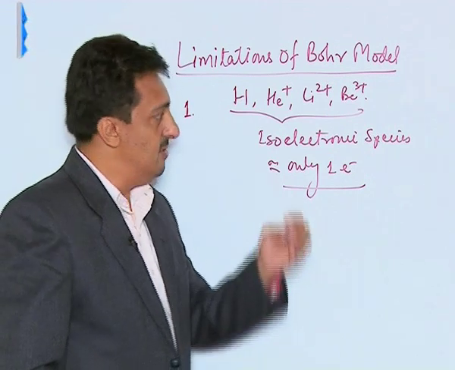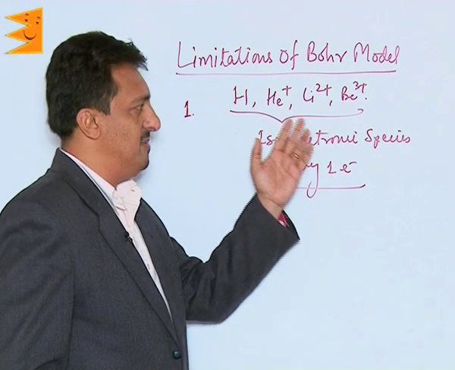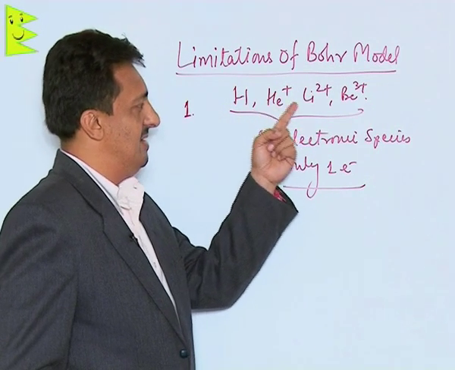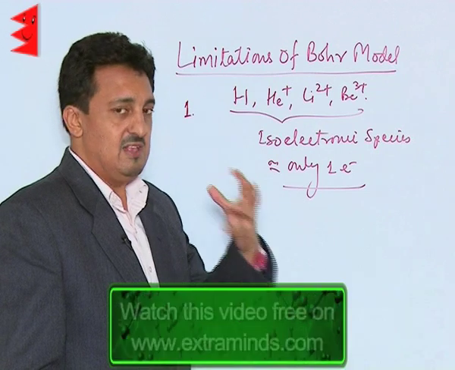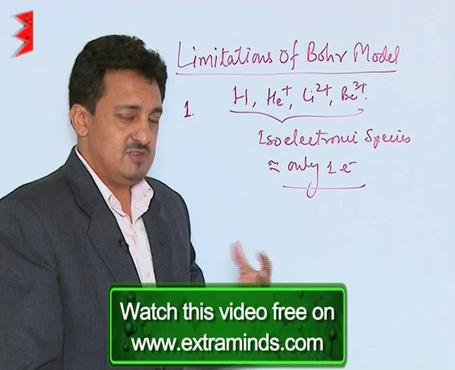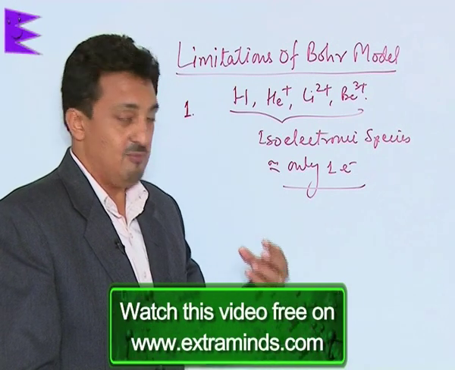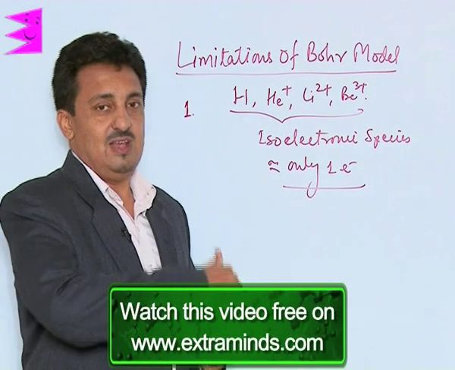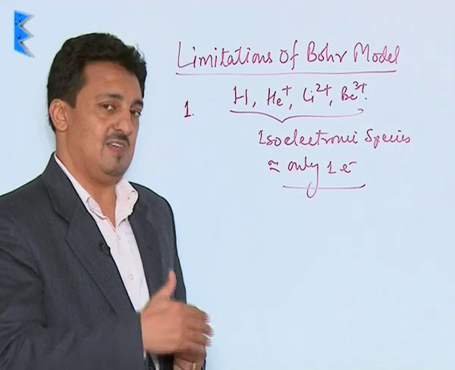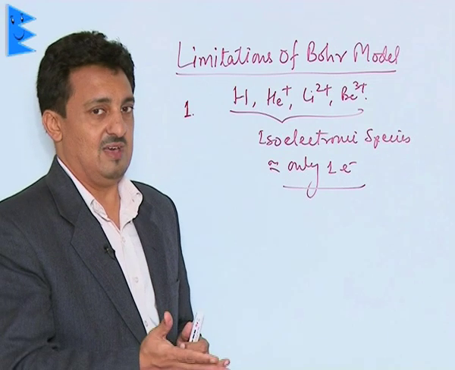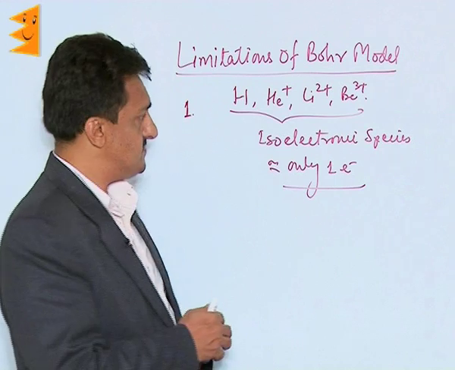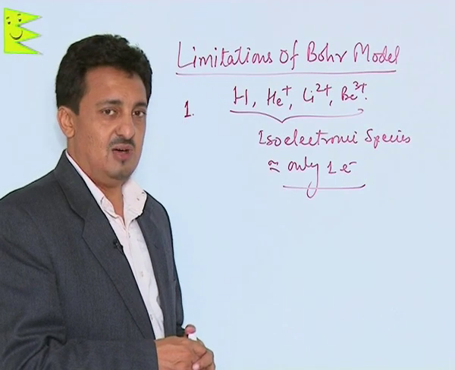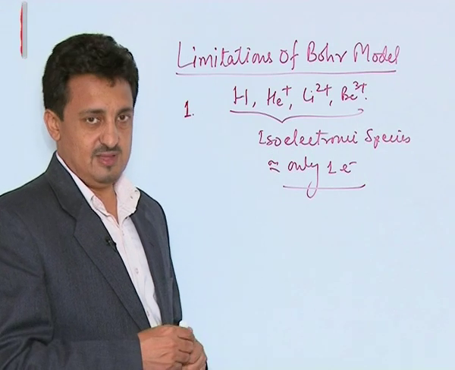It is only applicable to those atomic species in which we have only one electron, like helium plus, Li2 plus and Be3 plus. That is why in all the numericals based on the formulas given by Niels Bohr, we only use these species, because for other actual species which have more than one electron, those formulas are not exactly applicable. So the first limitation is that he failed to explain the structure of multi-electron atoms.